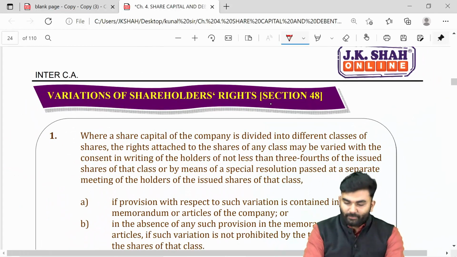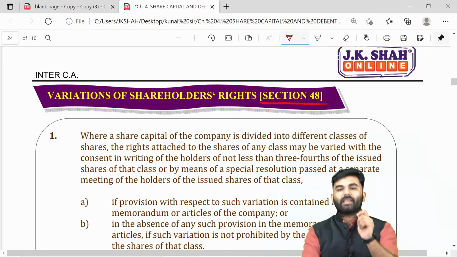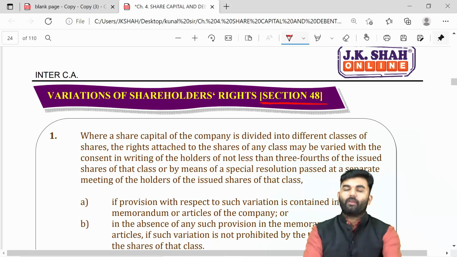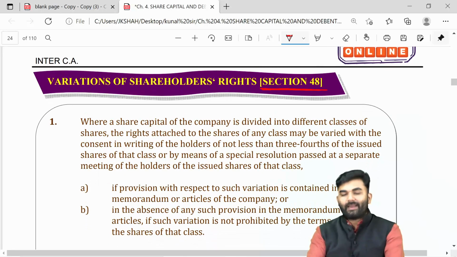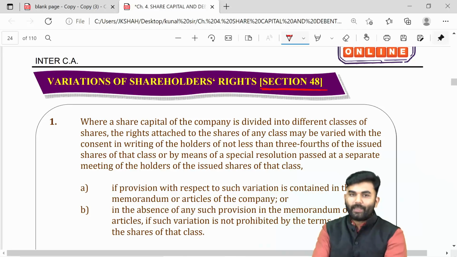Yes, in section number 48, there is a minute change given in your recently issued RTP for November 21 exams, which have now been scheduled to December 2021. So what is the change?